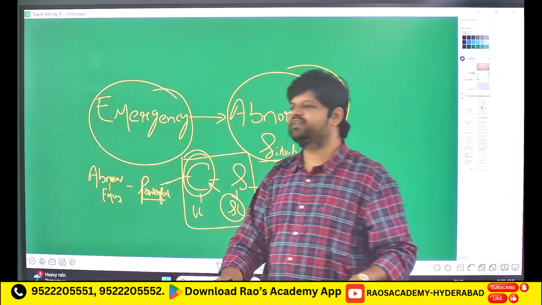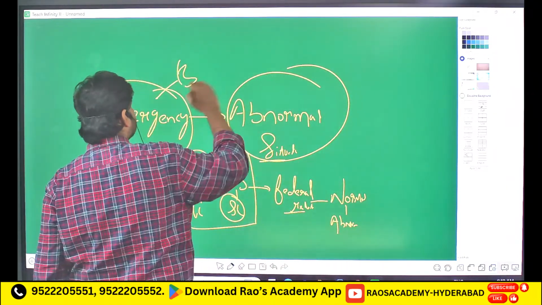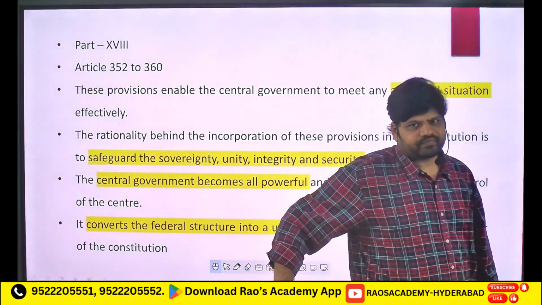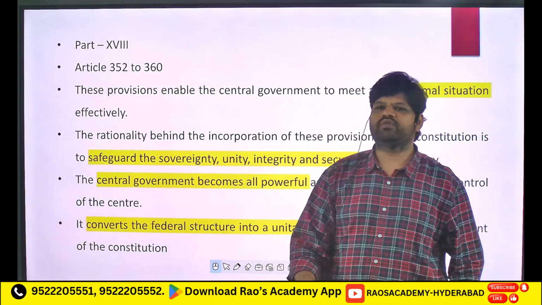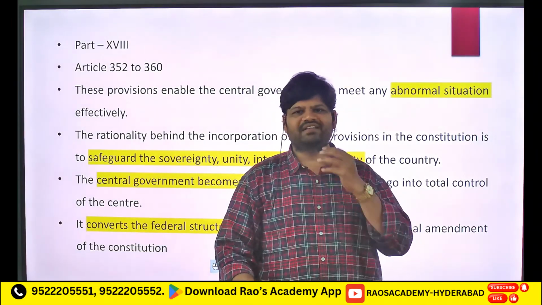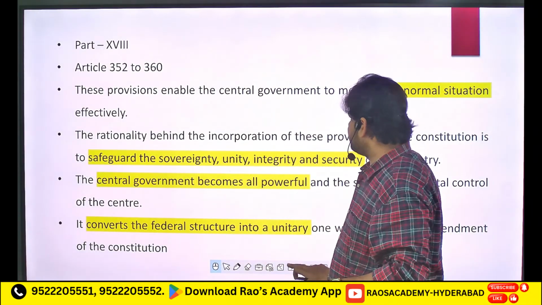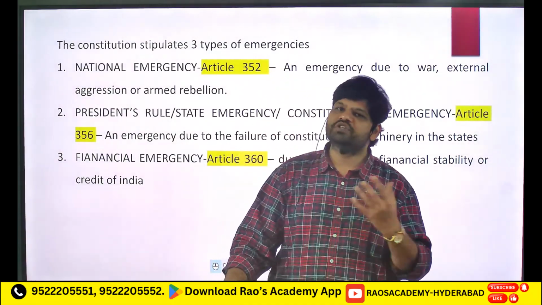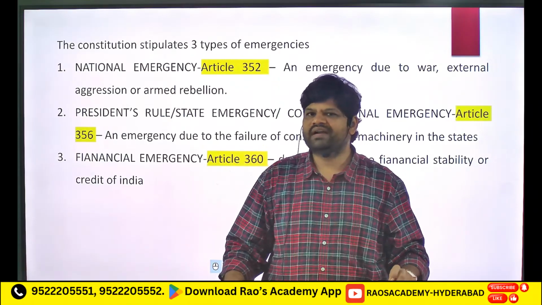Okay, aithe ee emergency entante, this emergency is of three types. One, we call it national emergency, which is according to Article 352. And then according to Article 356, we have the second type of emergency, called President's rule, or constitutional emergency, or state emergency. So state lo emergency anamata. According to Article 356.